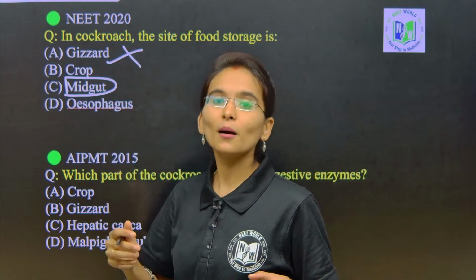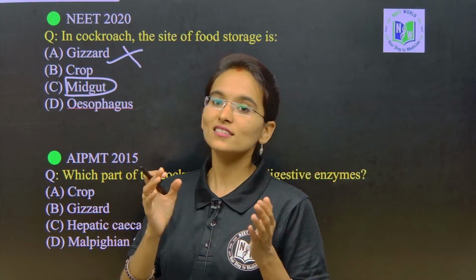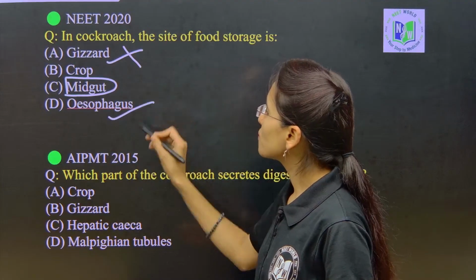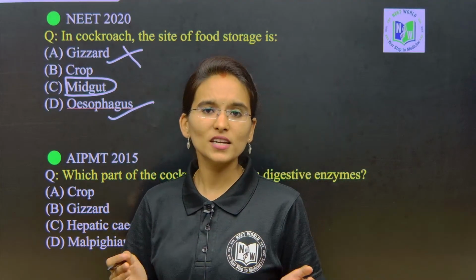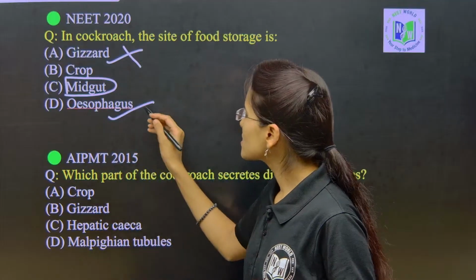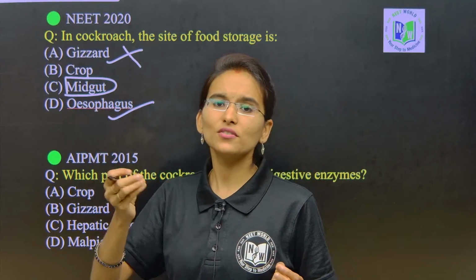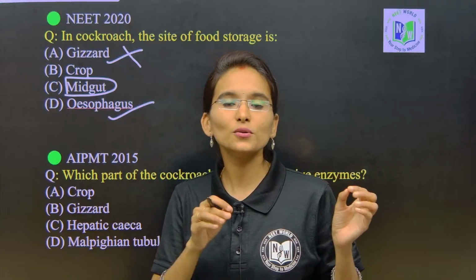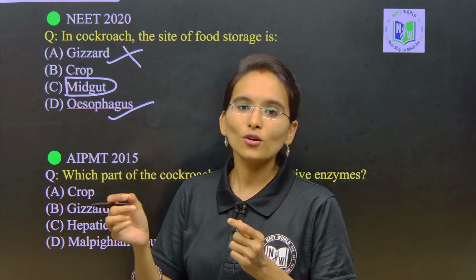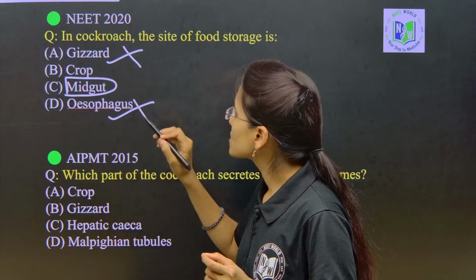Midgut is involved in complete absorption of the digested food. When it comes to the esophagus, it does not have a major role; it simply receives the food and sends the food into the crop. So the esophagus is also the wrong option.